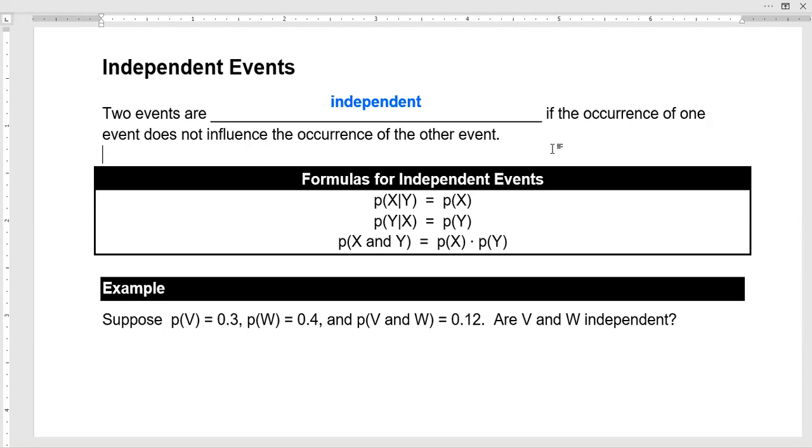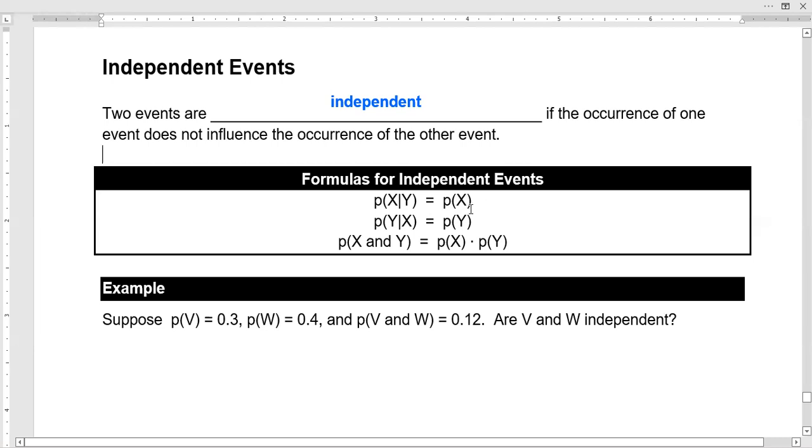Something that might not be independent could be the shirt I choose to wear today and the slacks I choose to wear today. So if I select the shirt first, that may impact the color or type of pants that I'm going to wear. And vice versa. If I'm like, I really want to wear these jeans today, what shirt's going to go well with that? So knowing one thing impacts the likelihood of something else. So those two events, what shirt I'm going to wear based off of what pants or vice versa, those would not be independent events.